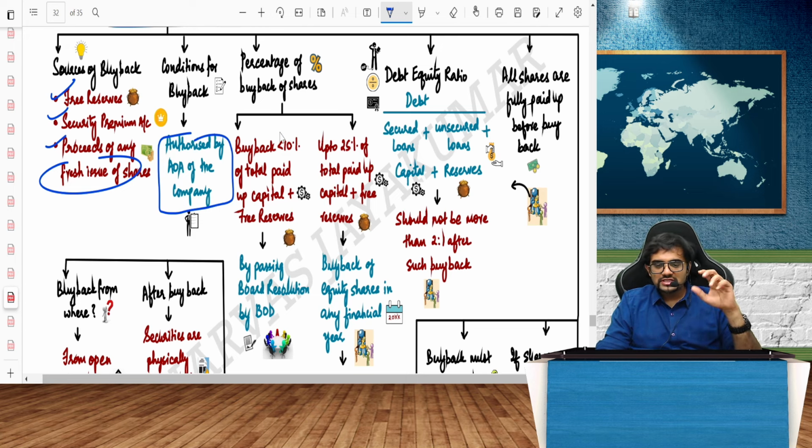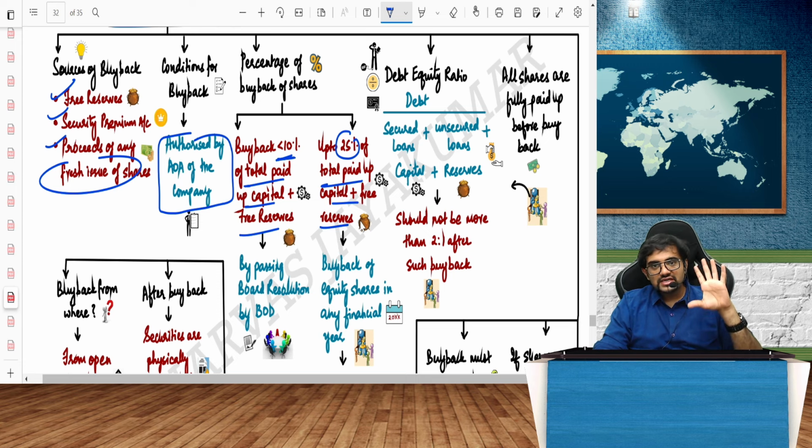What is the percentage of buyback of shares? These are all important questions in auditing. It can come in law also, and it can come in MCQ definitely in law. Buyback must be less than 10% of the total paid up share capital and free reserves, and up to 25% of the total paid up share capital and free reserves of the company. Maximum should be 25% of paid up capital and free reserves. Paid up capital and free reserves is like the net worth.